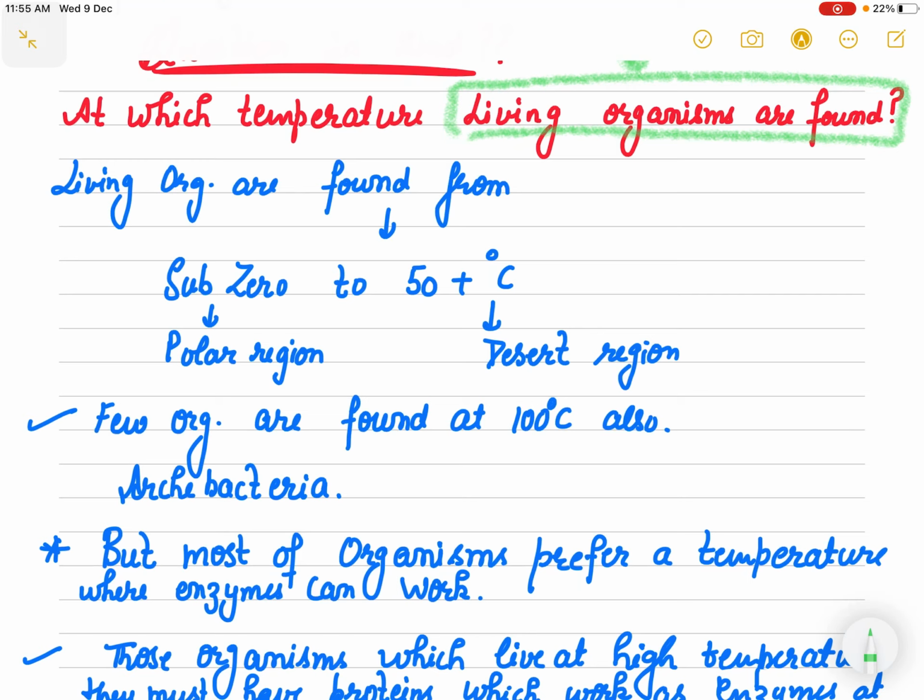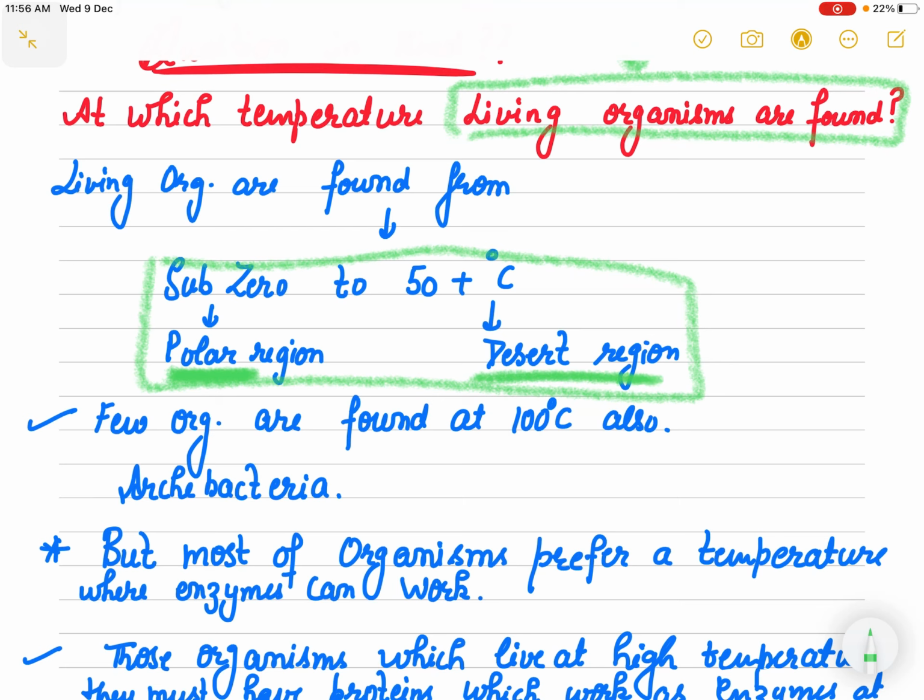So on the basis of this concept, that you need an optimum temperature for these activities, living organisms are generally found in a range from sub 0 to 50 plus degrees Celsius. This is the normal range of temperature in which all organisms are usually found. Sub 0 we are taking for the polar region, and 50 plus is observed in the desert region. But this is the normal range in which the majority of organisms are found.